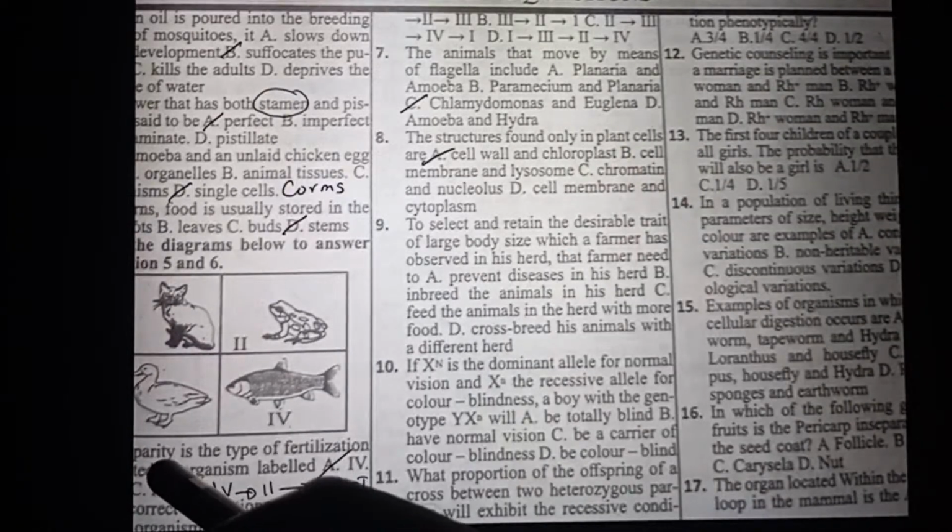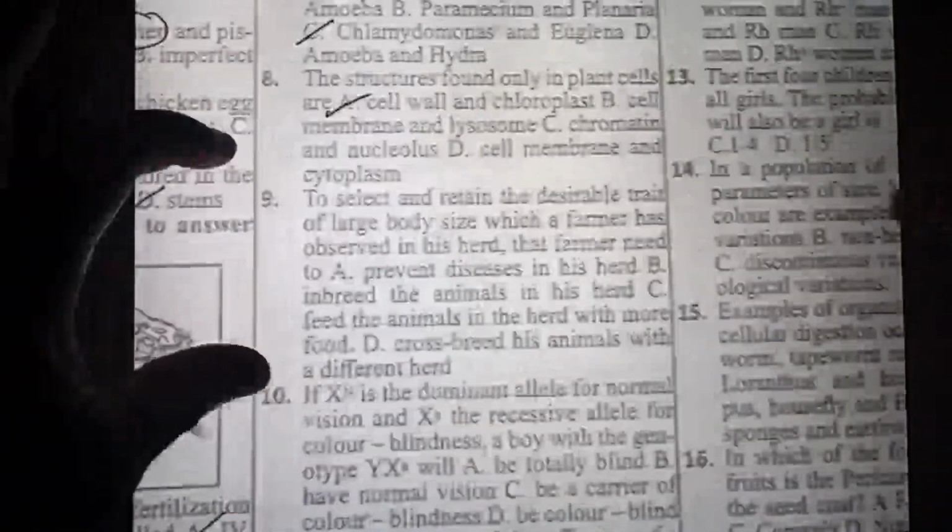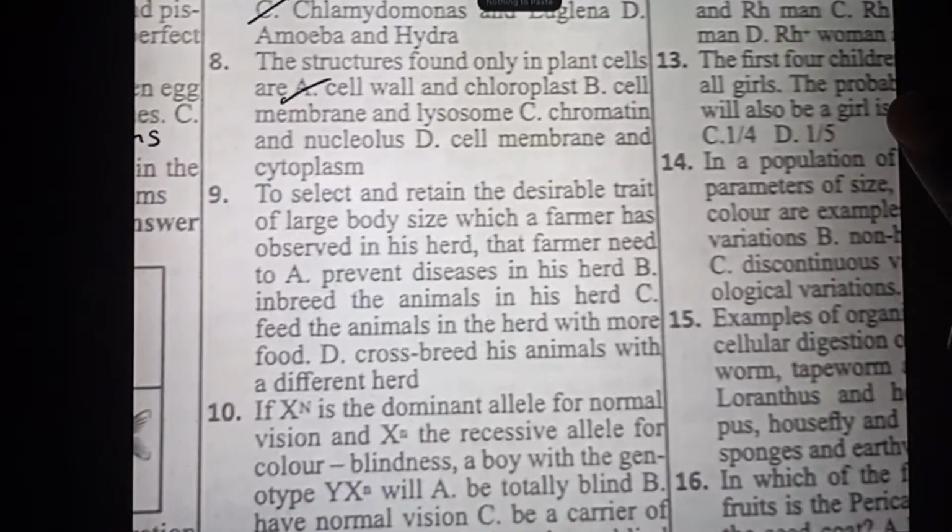But in the prison, they will look as if they don't have the same parents. So that is a good example of divergent evolution. Thank you for your question. Keep the questions coming. The last question I answered was number 8.